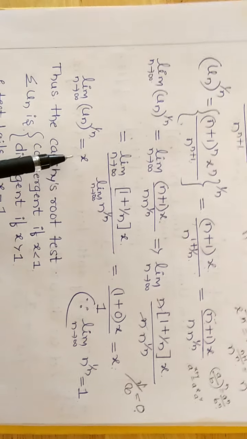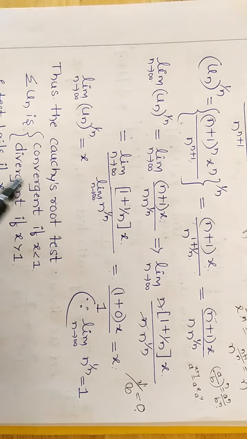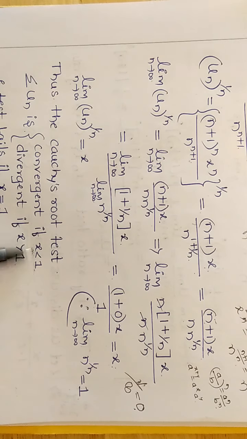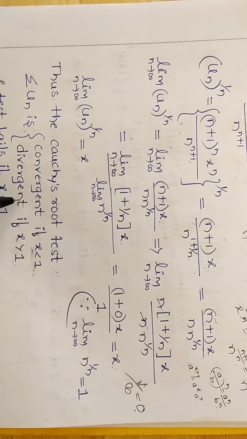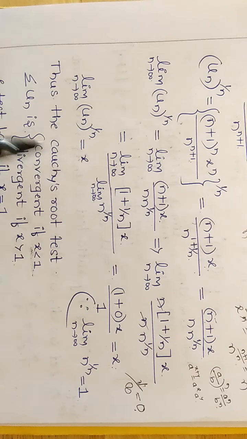It depends on that only whether it is convergent or divergent. The Cauchy's root test here: if x is less than 1, it is convergent. If x is greater than 1, it is divergent. If x is equal to 1, then the test fails.